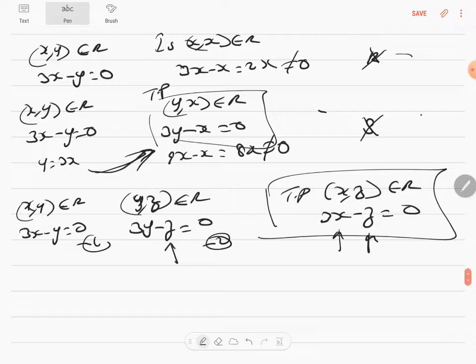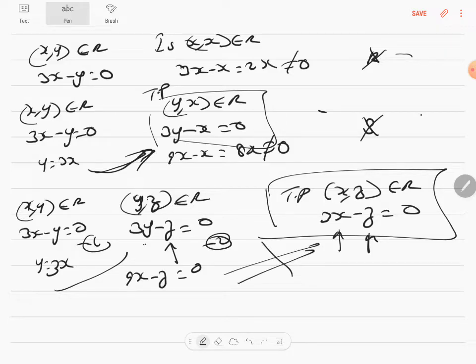You already have a z here, so substitute y in terms of x from the first equation. So it will become 9x minus z is equal to 0. Is it the same as this? If LHS is not equal to RHS, that shows that it's definitely not transitive.